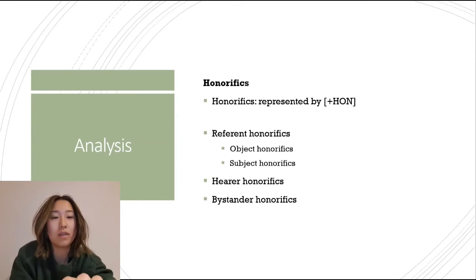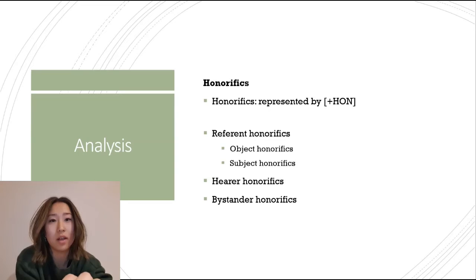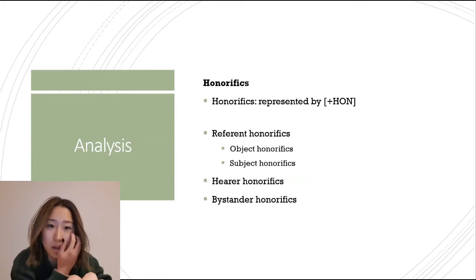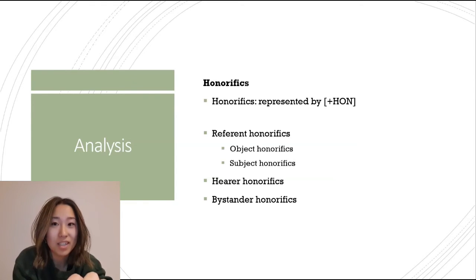Honorifics involves features of language that are used when addressing different social relationships and is represented by plus honorifics. The honorifics system is divided into 3 categories: referent, hearer, and bystander honorifics. These classifications define the varying relationships between the speaker and either the grammatical reference markers, vocabulary substitutions, hearer or overlooker of a conversation. For example, an honorific marker in the Korean language used to show respect for an older member is the use of si, which can be seen in Figure 1. Alternatively, a vocabulary substitution may include the verb pianchan as seen in Figure 2, which compares the various honorific sentences when conversing with the superior.